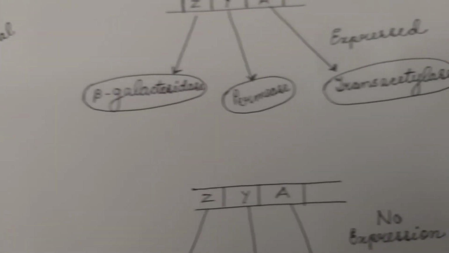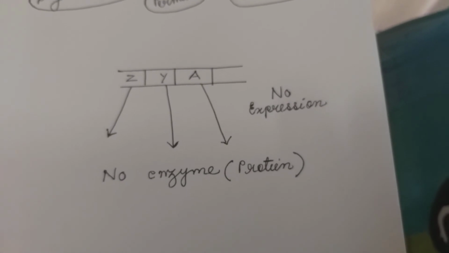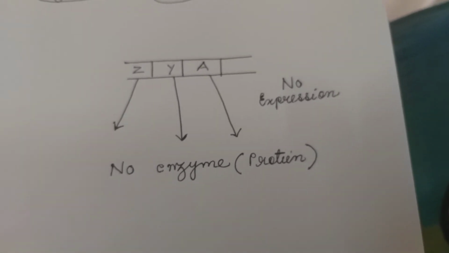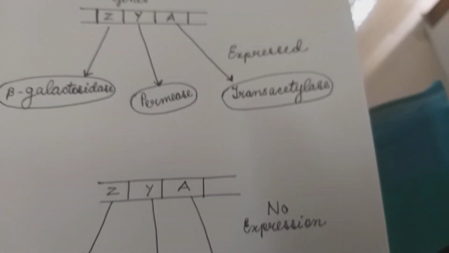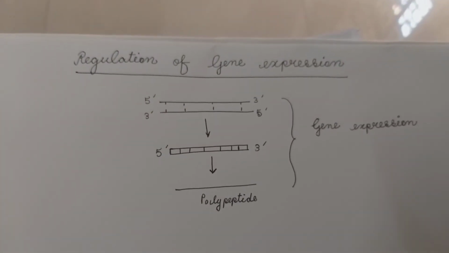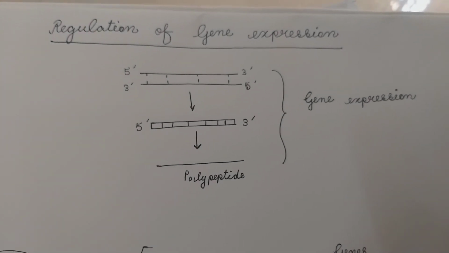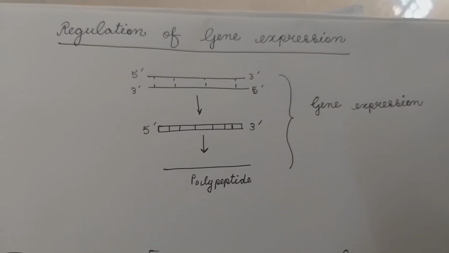So gene expression does not occur in this case. So expression of gene depends on metabolic and physiological requirements and also on environmental conditions of the organism.